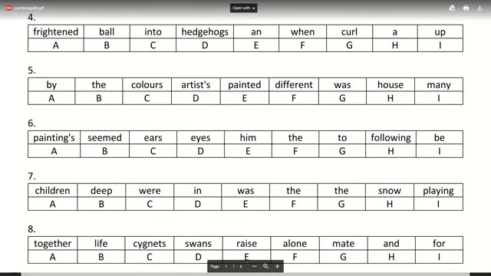Try doing the next one. Number 4: it, is, frightened, ball, into, hedgehogs, and, when, curl, up. All of you got it right. Try doing the next one. Ashmi, I got your answer. Move on to the next one. Go on to number 4 now.